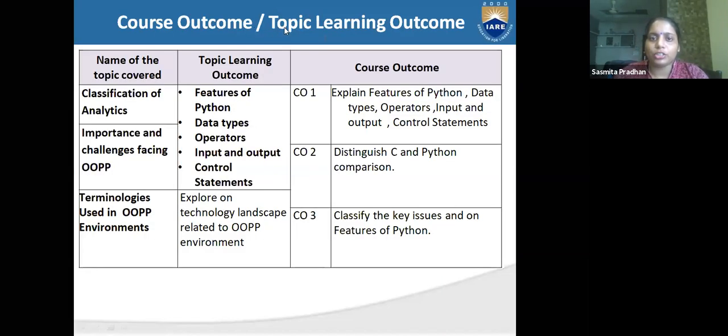This is our course outcome and topic learning outcomes. How Python will be explained in features. So we can explain the features of Python and data types, operators, input and output, control systems, and distinguish between C and Python comparison. I will explain you the terminologies, classes, key issues and features of Python. We will explain up to this topic of our course outcome and topic learning outcomes.